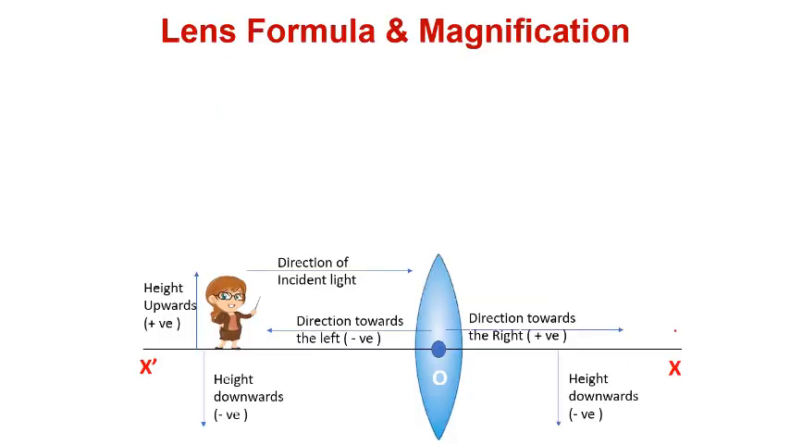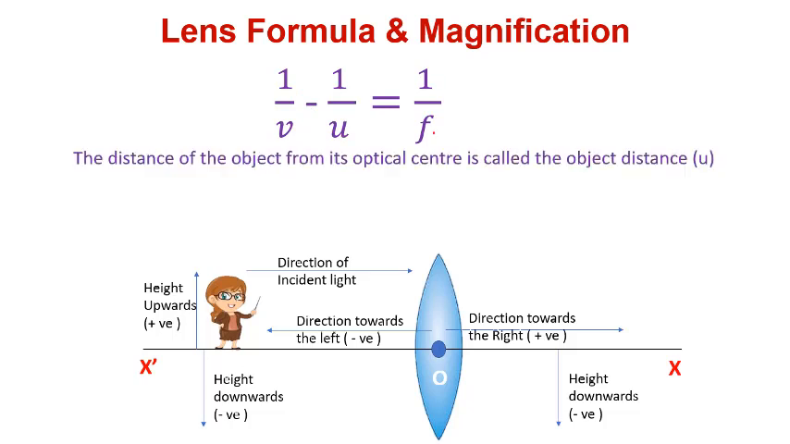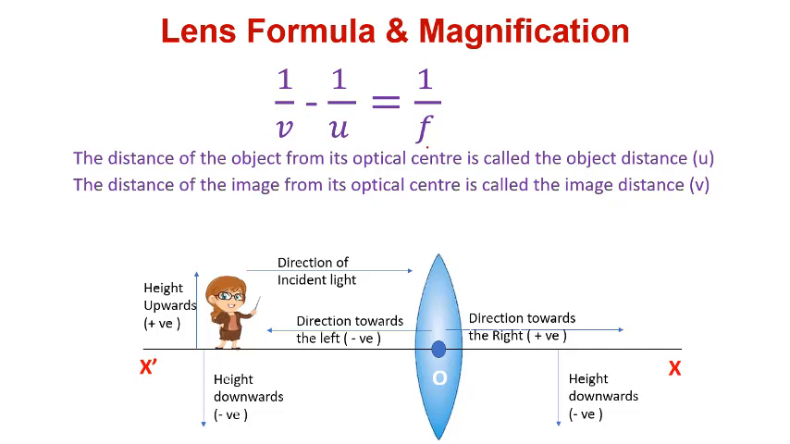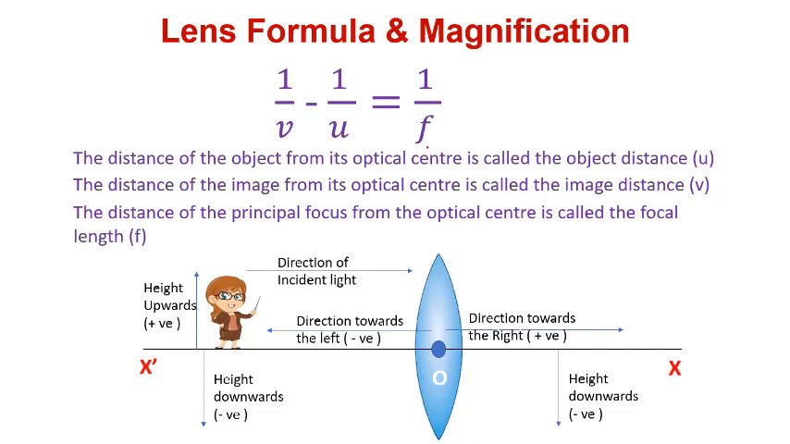Okay, now lens formula and magnification. You can see the lens formula is 1 by v minus 1 by u, but in the mirror formula we have 1 by v plus 1 by u equals 1 by f. So keep that in mind. The distance of the object from the optical center is called the object distance. The distance of the image from the optical center is called the image distance. The distance of the principal focus from the optical center is called the focal length.